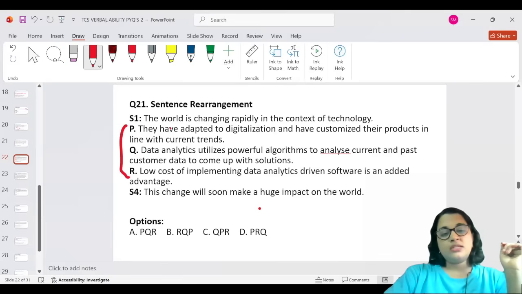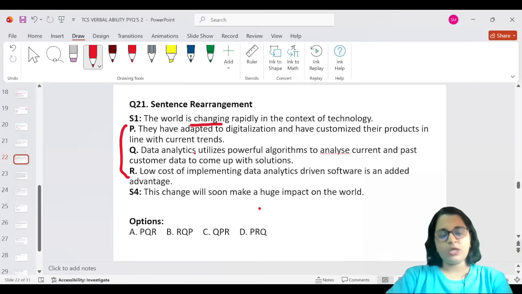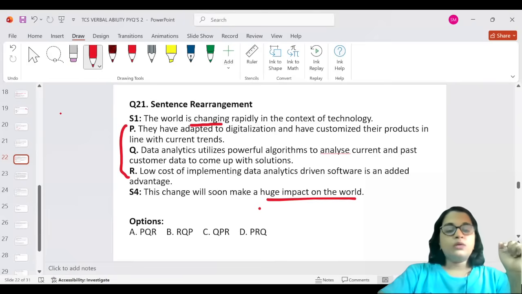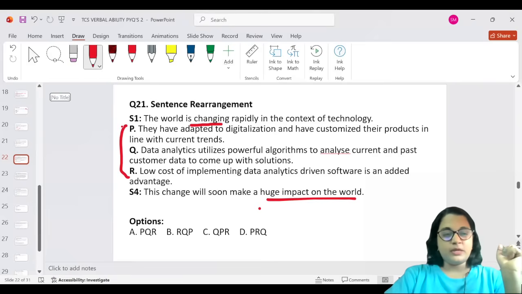And what is the first sentence about? They're talking about the world changing. And the last sentence is like this change will soon make a huge impact on the world. Okay, fine, now it makes sense. Now I'm able to figure it out. So it was the world changing rapidly in the context of technology, and then this change will make a huge impact. So what is contributing to this rapidly changing events?